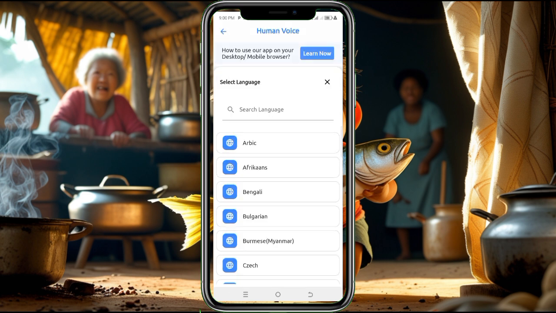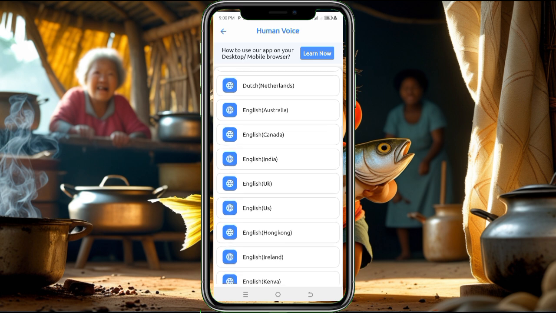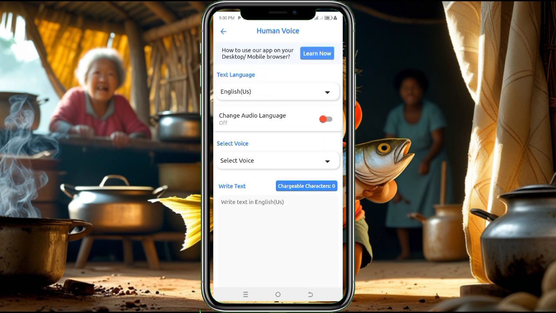Then this is languages. I'm using English. You can use English, Australia, Canada, India, UK, or US. But most times I use English US. Then after selecting English US, you click on select voice.